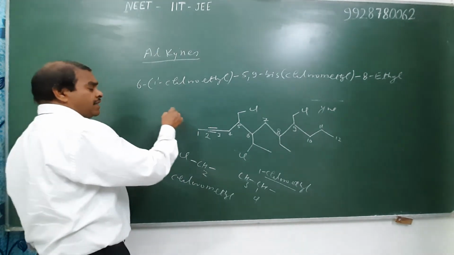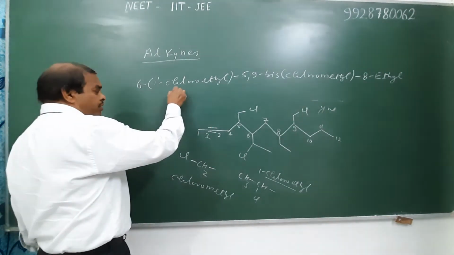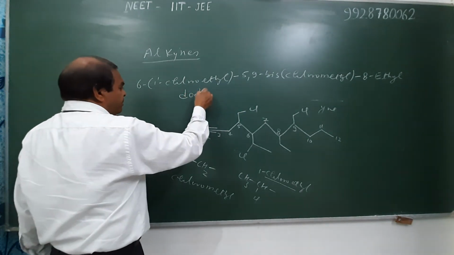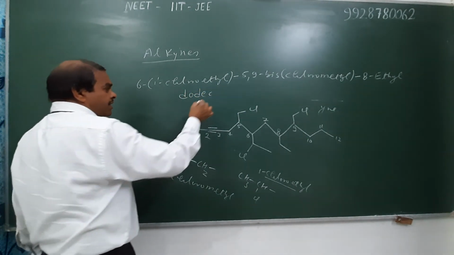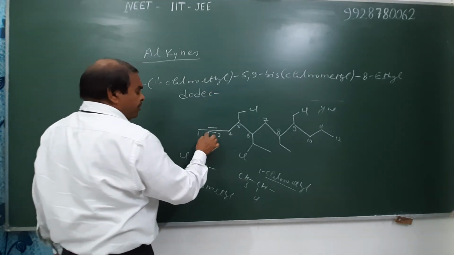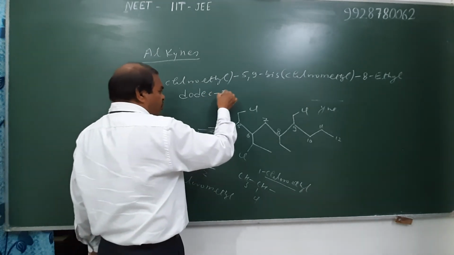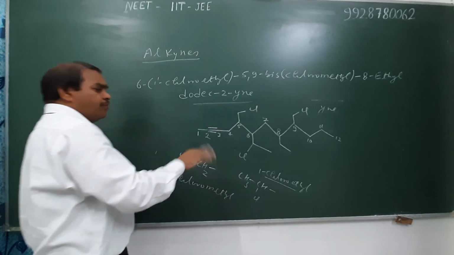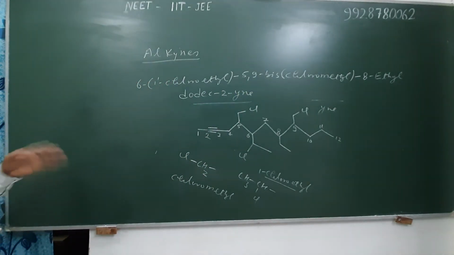Total 12 carbons are there in the principal chain. Therefore, we use dodec for 12 carbons, and the position of the triple bond is 2. Dodec-2, and the suffix is -yne. And it is the complete IUPAC name of the given alkyne with substitution.